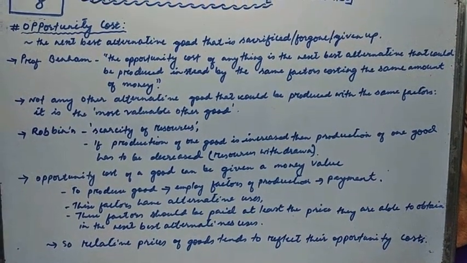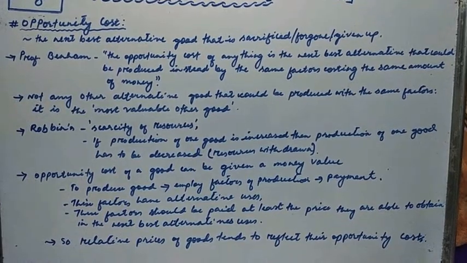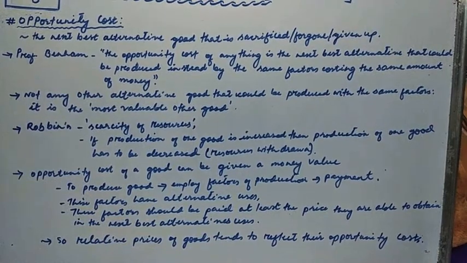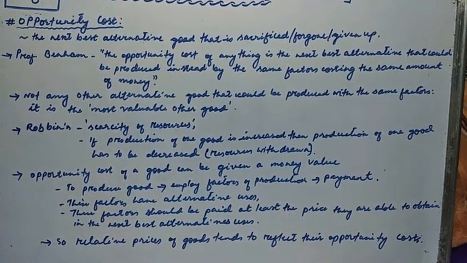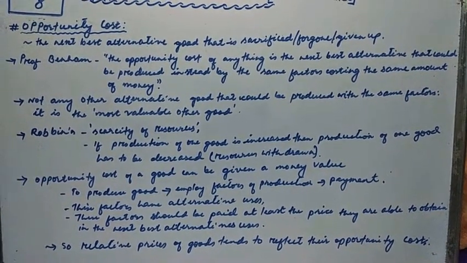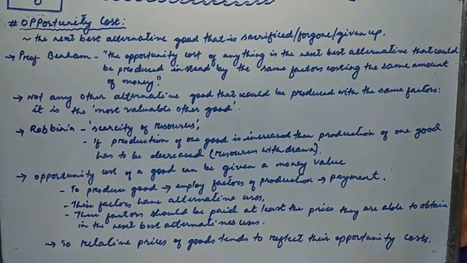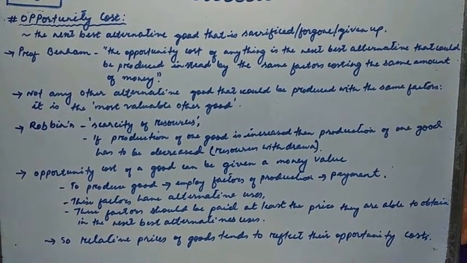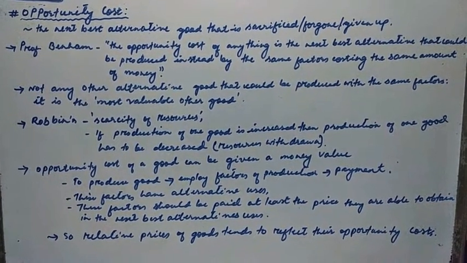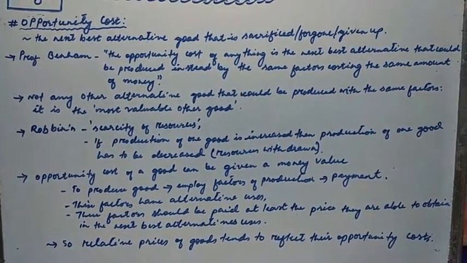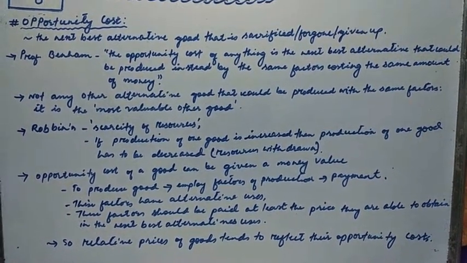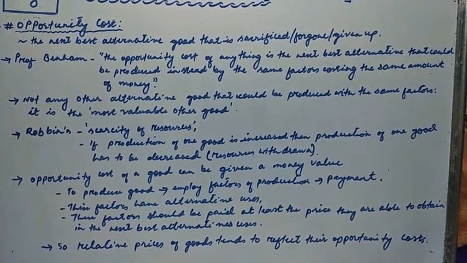When you buy that cup of coffee for 10 rupees, you could have also bought a pen which costs the same amount, that is 10 rupees, but you bought a cup of coffee instead of a pen. So in this example, what is the opportunity cost of coffee, apart from the selling price that you gave to the shopkeeper?